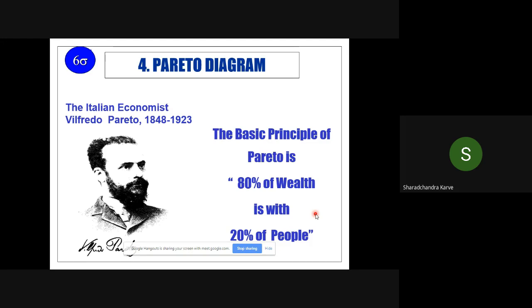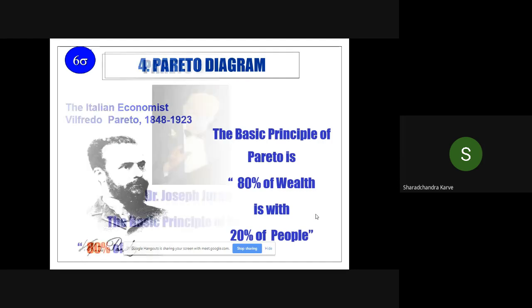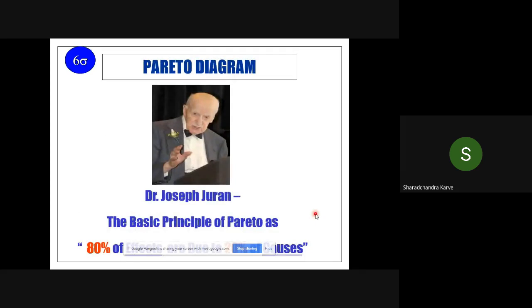After almost 100 years, his economic principle is still valid. Based on this economic principle, Joseph Juran converted it to a management principle: 80% of the effects are due to 20% of the causes.